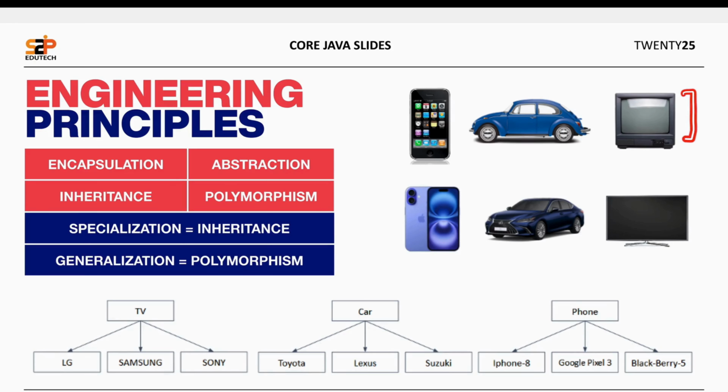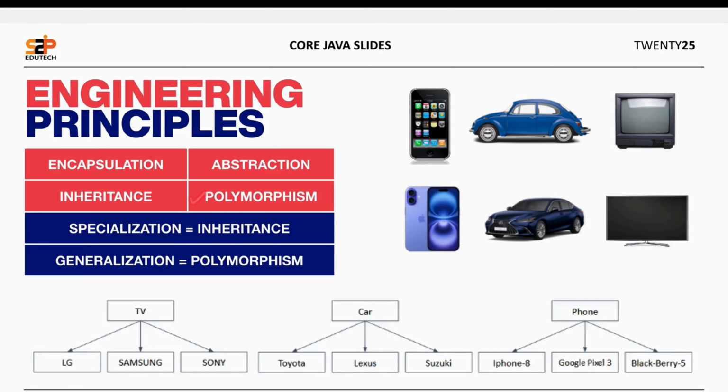Let's take the example of this normal television and this LCD television. Can I say this LCD television is having all the features of this television as well as some extra features of its own? Yes, this is nothing but inheritance. Whenever we borrow some previously existing features and we add some new extra features to it and we are creating a new product, that is nothing but inheritance.